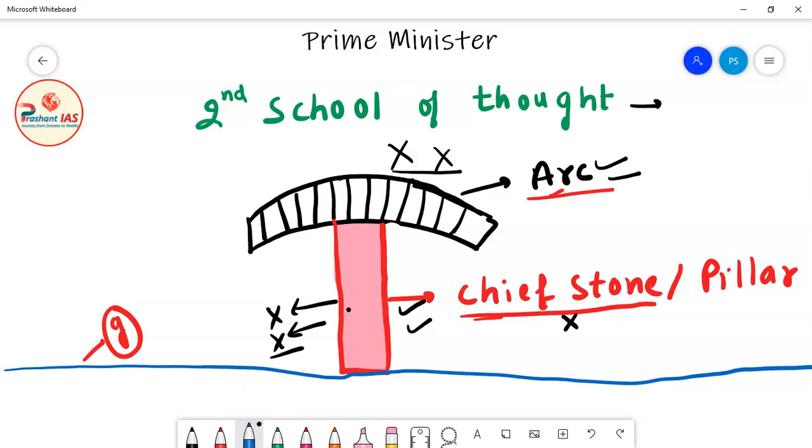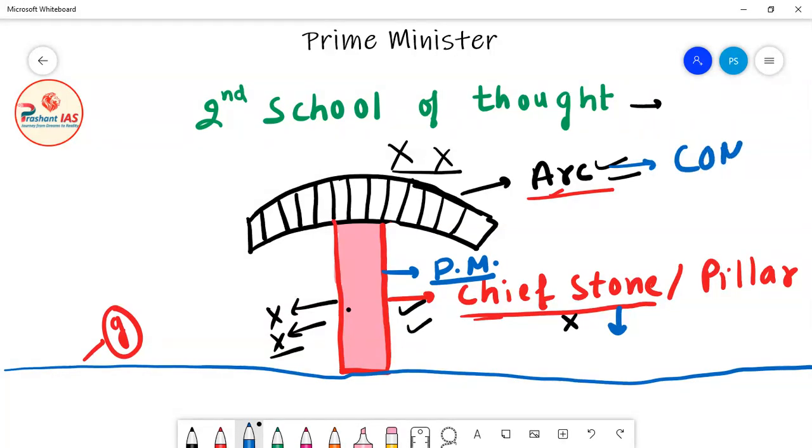Now friends, to explain this concept, I will compare this chief stone, this pillar, with the Prime Minister of India. So this chief pillar is the Prime Minister of India, and this arc is the Council of Ministers.